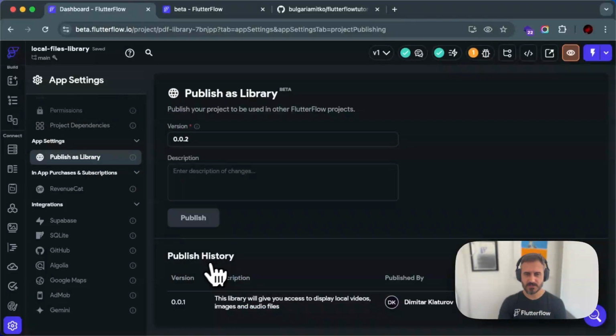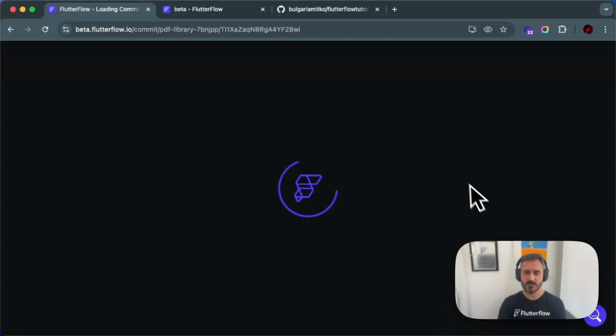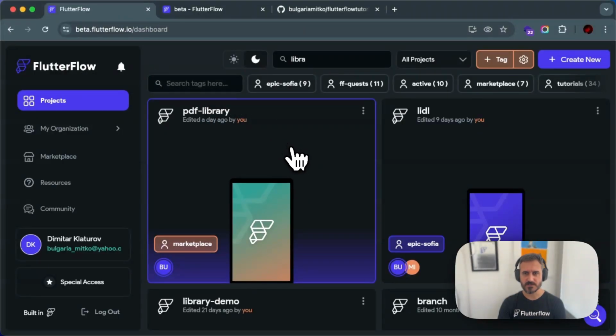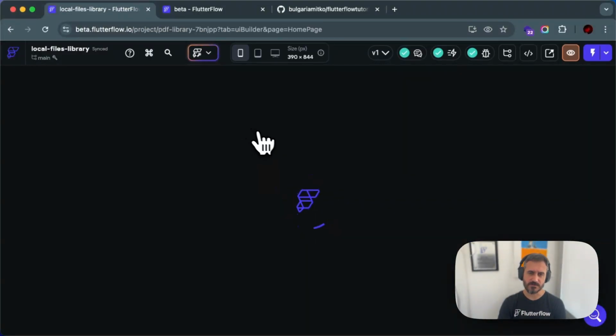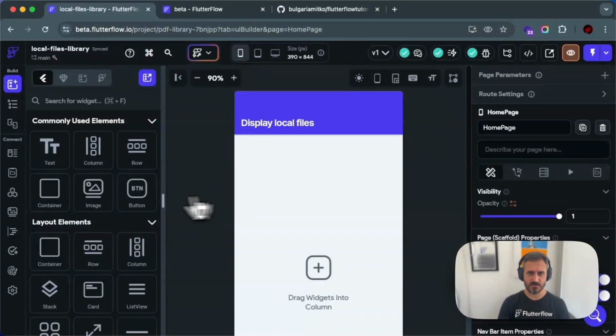And then we have the publish history. You have the version, you have the description of this version, and then you have the published by. So you have your name over here. We have when it was published, and you have the commit reference. So you have the reference of the commit. If you click on the reference, it will just open the project with your reference. That's the only thing that it is actually doing.